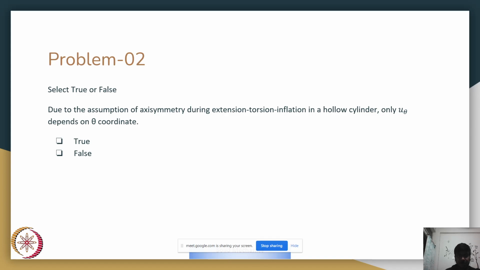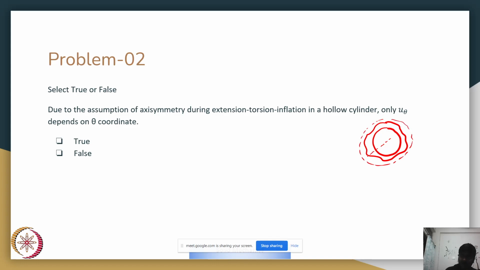Select true or false. Due to the assumption of axisymmetry during extension, torsion, inflation in a hollow cylinder, only u theta depends on theta coordinate. So what does axisymmetry mean? Suppose this is my axis. Axisymmetry means that a distortion like this doesn't exist. You'll always have a distortion which is symmetric about the axis.